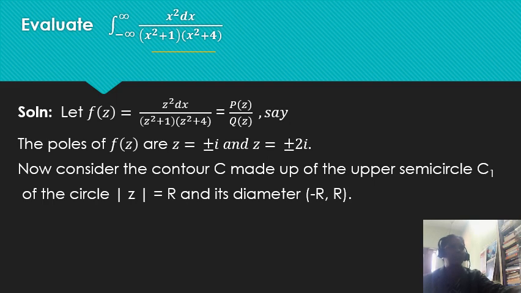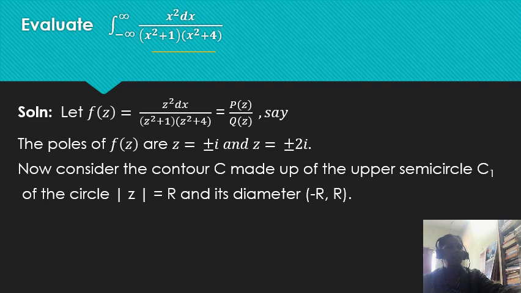So, first let us replace x by z, and therefore we get f of z is equal to z square divided by z square plus 1 into z square plus 4, that is equal to p of z by q of z. The poles of f of z are obtained just by equating the denominator to 0. Therefore, we get z equal to plus or minus i and z equal to plus or minus 2i.